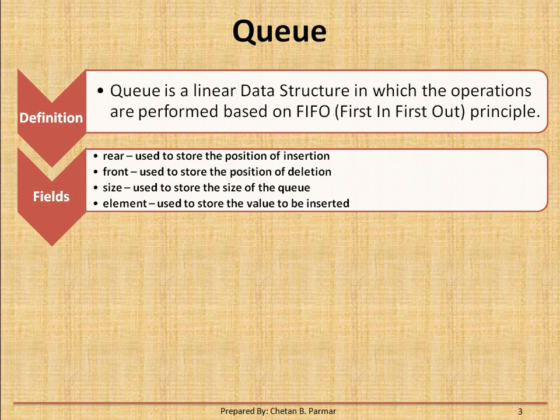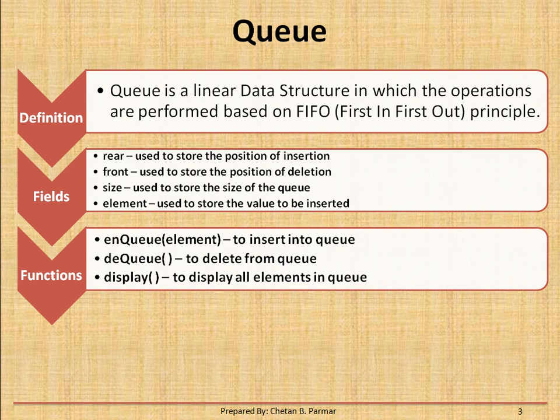Basically there are four fields. The first is rear, which is mainly used for insertion, then front, which is used for deletion, then size, which stores the size of the queue, and element, which stores the value to be inserted. So these four fields are used in a queue.